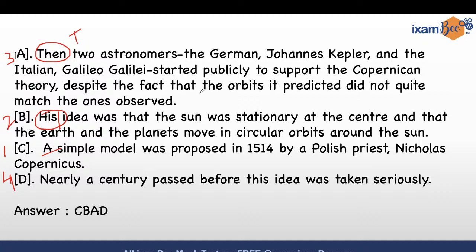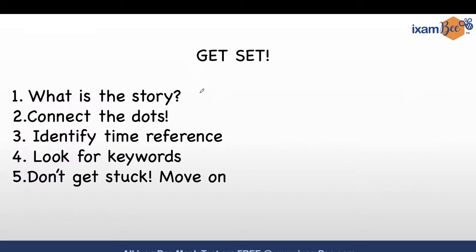We read the first sentence and we saw "then," which means something must have come before it. So you are connecting the dots, looking for the last dot. You read the second one and you see "his," which means we need to find out the original noun, the root noun. So you go back again, looking for the first dot. Correct. Next, time reference.